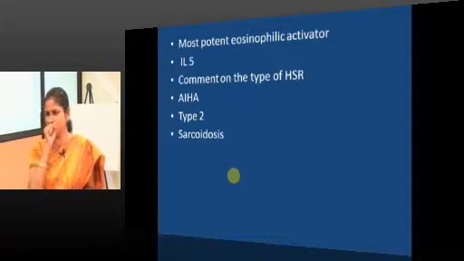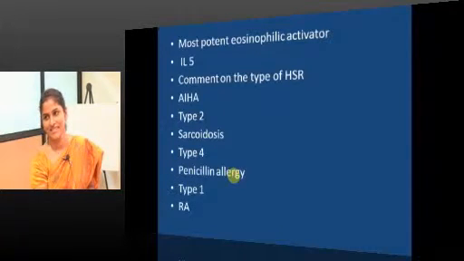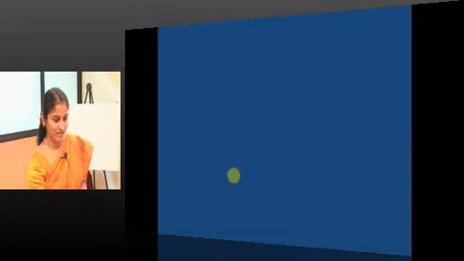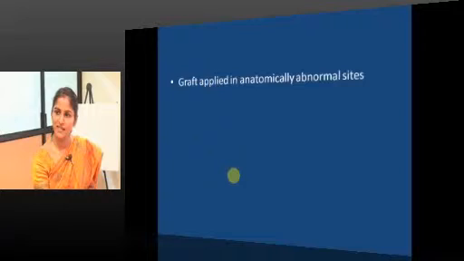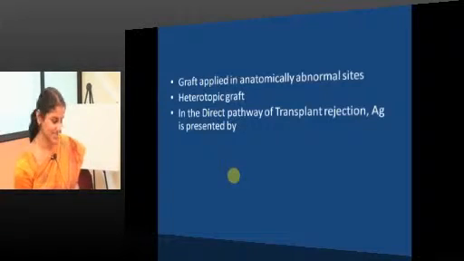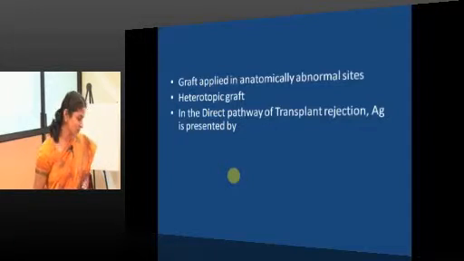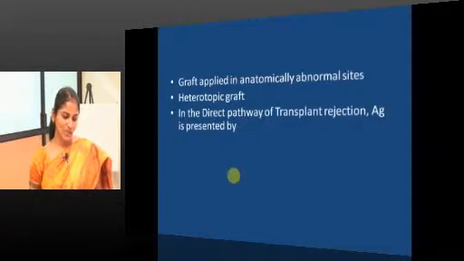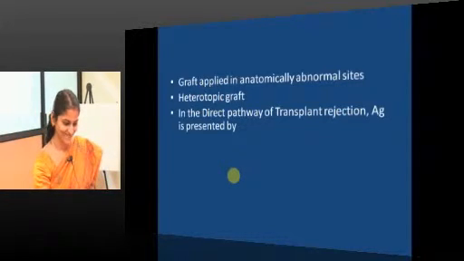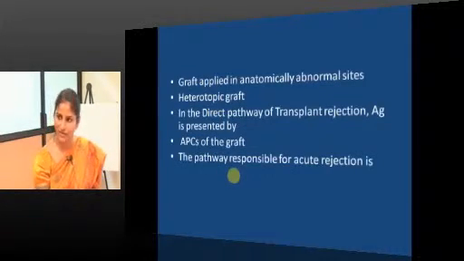Penicillin allergy? Type 1. Rheumatoid arthritis? Systemic immune complex disorder, type 3. Graft placed at anatomically abnormal sites? Heterotopic. In the direct pathway of transplant rejection, antigen is presented by? Good, and online students are coming up with very good answers. Correct. The direct pathway: donor, dual, acute. The pathway responsible for acute rejection is the direct pathway.